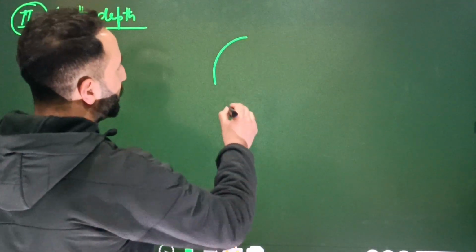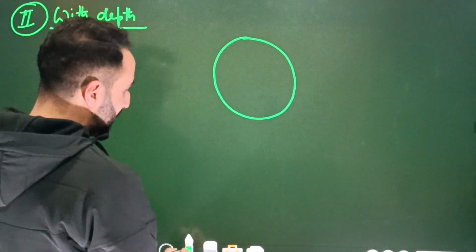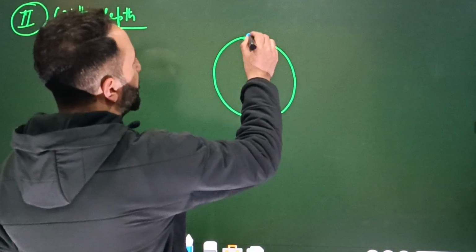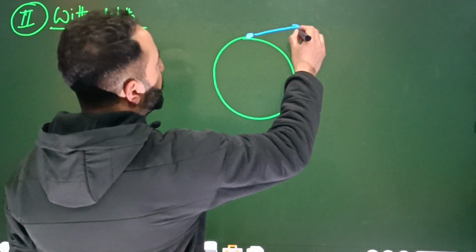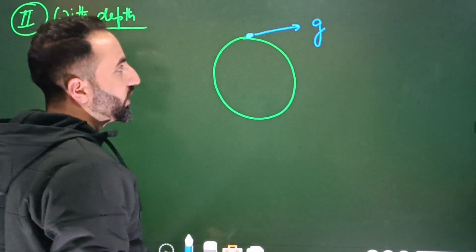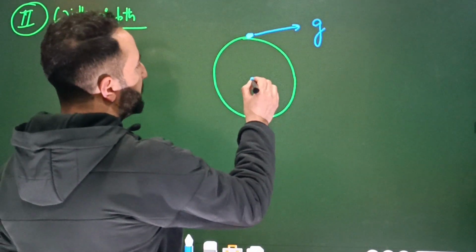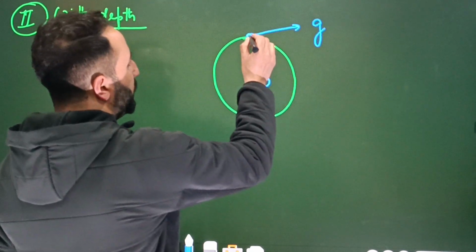So for example here we have the surface of Earth. Now you know that there are 2 points. One point we have here on the surface of Earth. What's the acceleration due to gravity here? That's equal to g. Then here this is the center of the Earth point. Okay, then with depth.